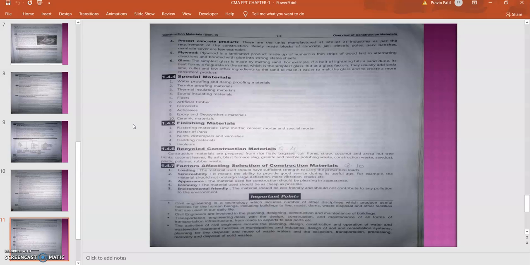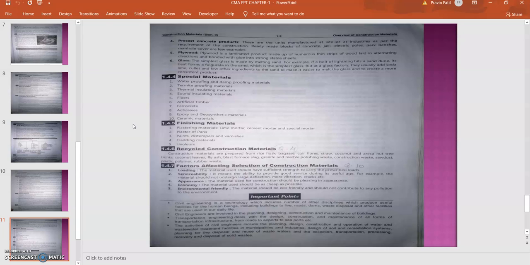Then economy and eco-friendliness. These are important parameters: the cost of the material should be low compared to the cost of the construction. It should need less repair and maintenance work, and it should also have good environmental friendly properties. It should not damage the environment.